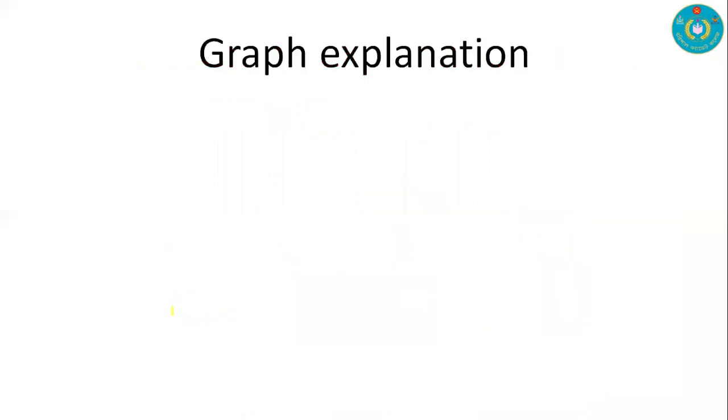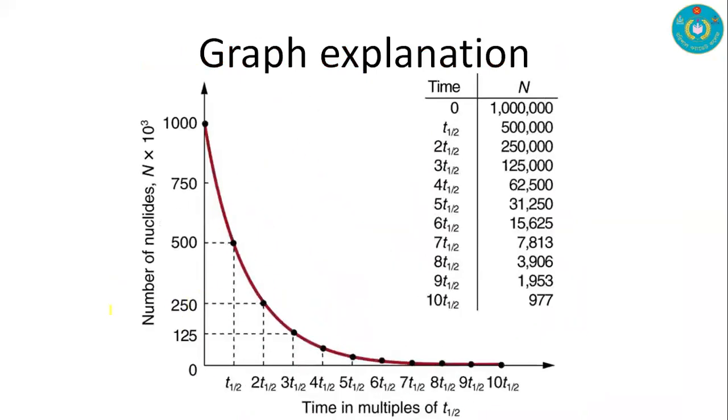And we are going to explain this graph. If you want to understand any graph, then at first you have to look at the axes. In the x direction, we have time in multiples of half life, and in the y direction we have the number of nuclei.